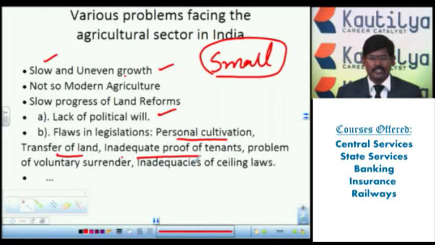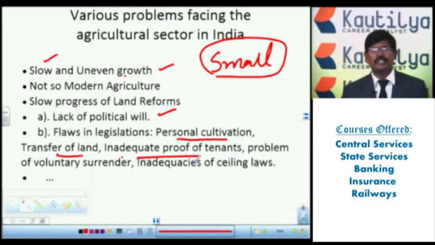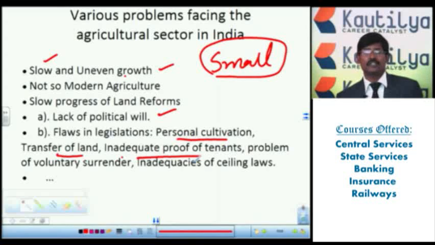Suppose after this many years you are taken as a tenant and you are cultivating the land as a tenant, then you will become the real owner, and afterwards you have to pay compensation to the original owner. So that's why there is inadequate proof of tenants. We don't have proper proof of how many tenants there are in India. Then there is the problem of voluntary surrenders.